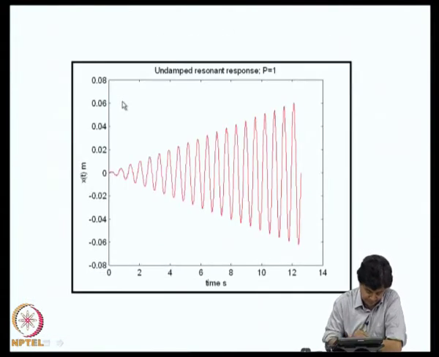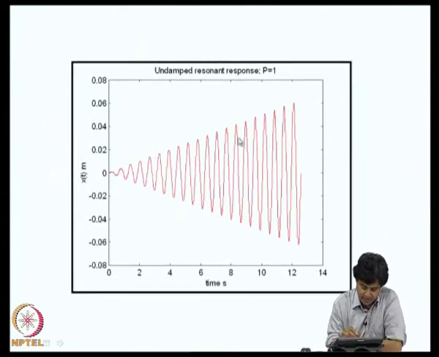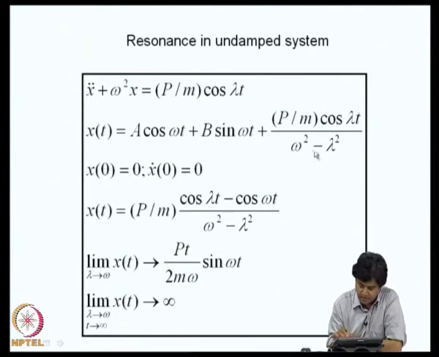Here, this is a complementary function and this is a particular integral, and so let us assume the system starts from rest, and we can show that if we impose these initial conditions, we can evaluate A and B, and if we were to do that, I get this expression. And in this, if I now simulate the resonant condition, namely omega going to lambda, or the limit of lambda going to omega, what happens is cos lambda t minus cos omega t goes to 0, omega square minus lambda square also goes to 0, it is an indeterminate form.